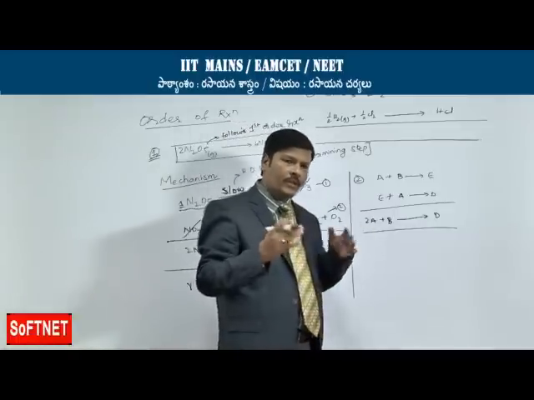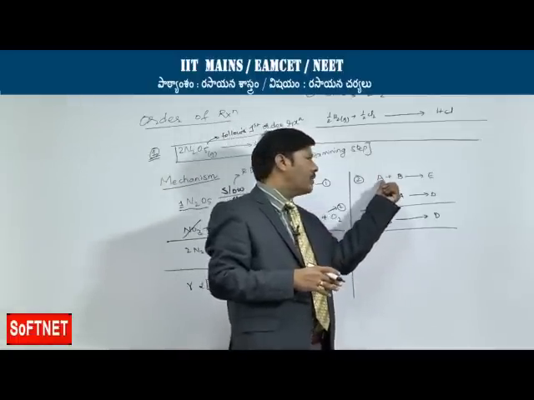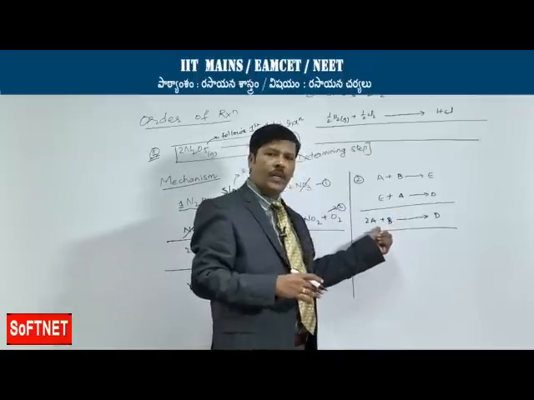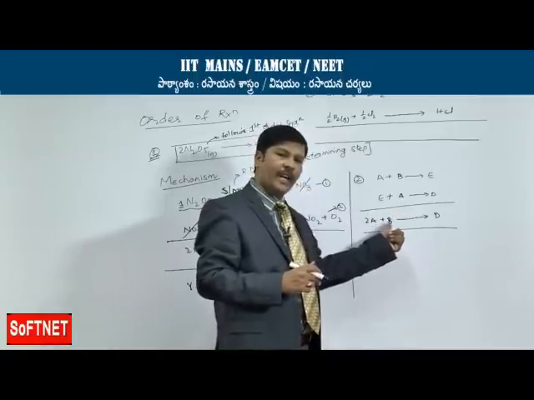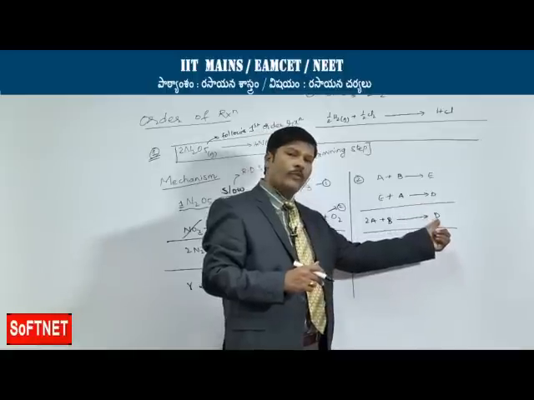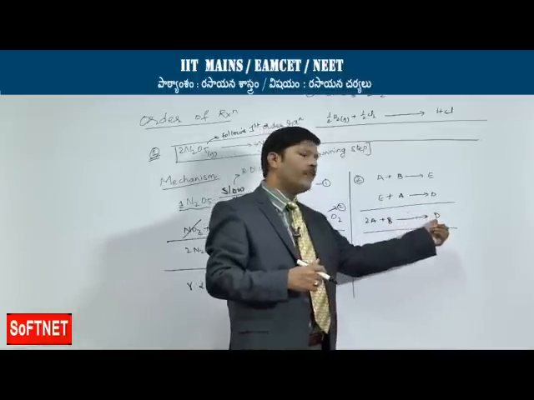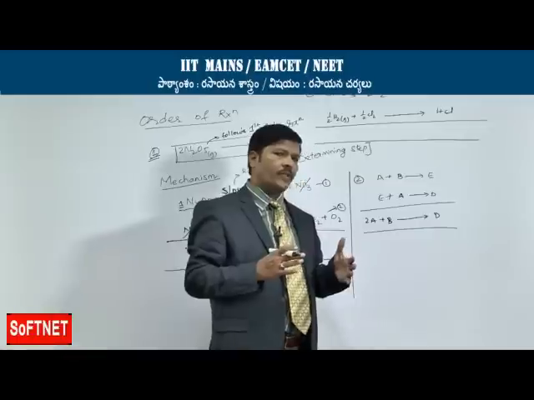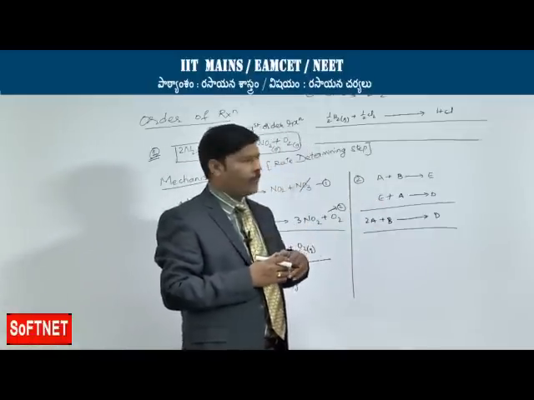Suppose, for example, you are just illustratively taking 2 reactants A and B. The final equation is 2 moles of A reacting with 1 mole of B to give 1 mole of D. But order of reaction never depends upon the overall reaction; it always depends upon the slowest step and the fast step.